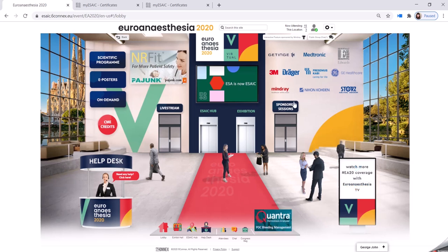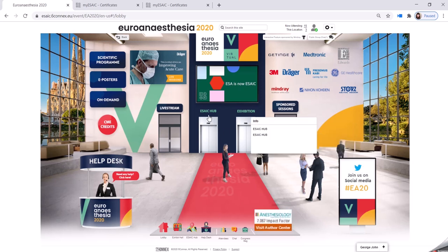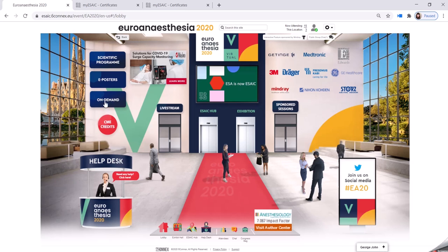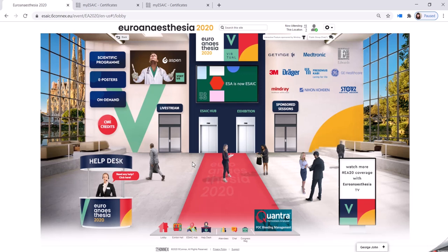So simply by going through our different rooms in the exhibition, the ESAIC Hub, within the lobby, and even our help desk will earn you points. Please note that the sponsored sessions, live stream, CME credits, on-demand, e-posters, and scientific program will not earn you points.